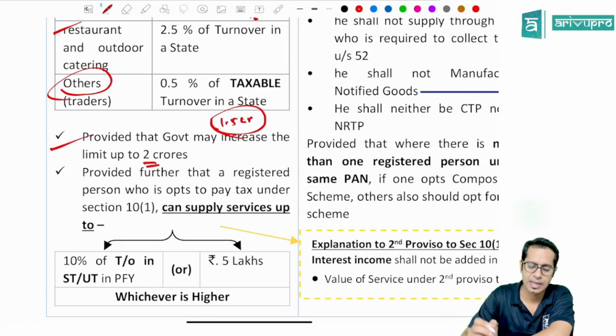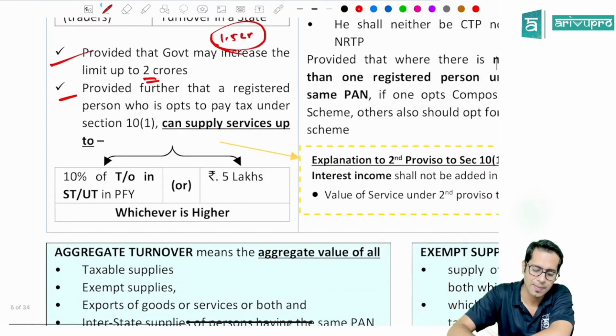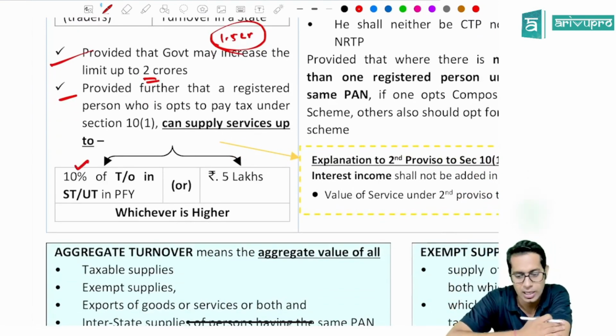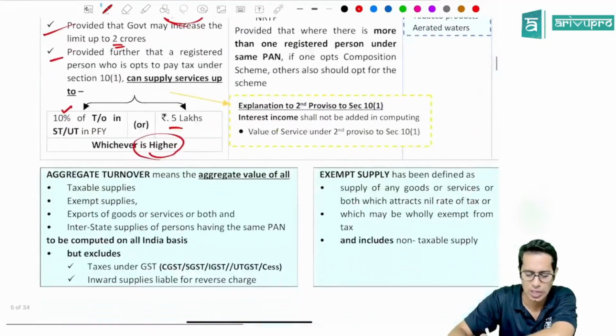So this limit can be increased up to 2 crore rupees, provided further that a registered person who opts to pay tax at composite rate under section 10 subsection 1 can also supply services. How much services can he supply? 10% of turnover in the state or union territory, or rupees 5 lakhs, whichever is higher. Okay, this amount of services also can be supplied by him.